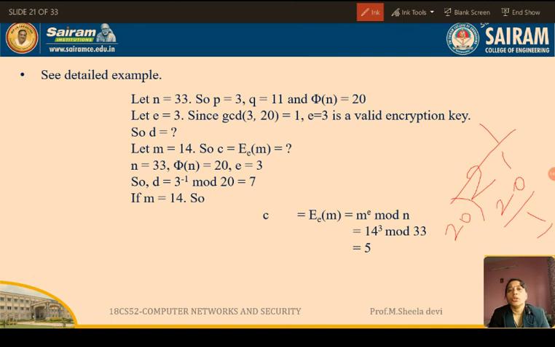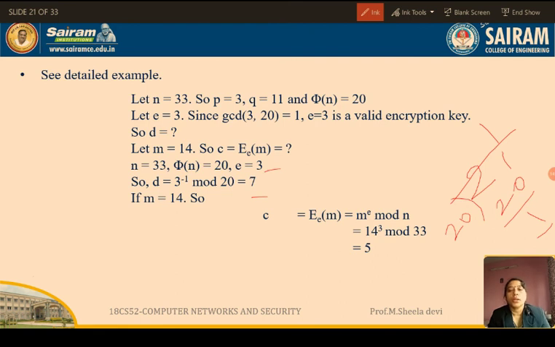So what I am going to do? I am going to select the value of d as 7. So my d value is equal to 7 and e value is equal to 3. So I have generated my private key and the public key. So the first process called key generation is over.